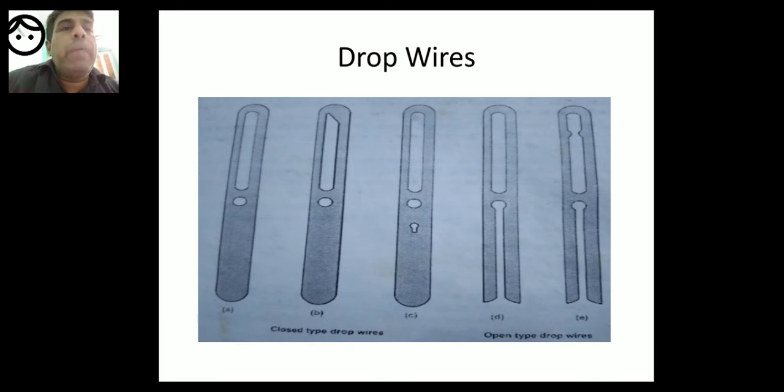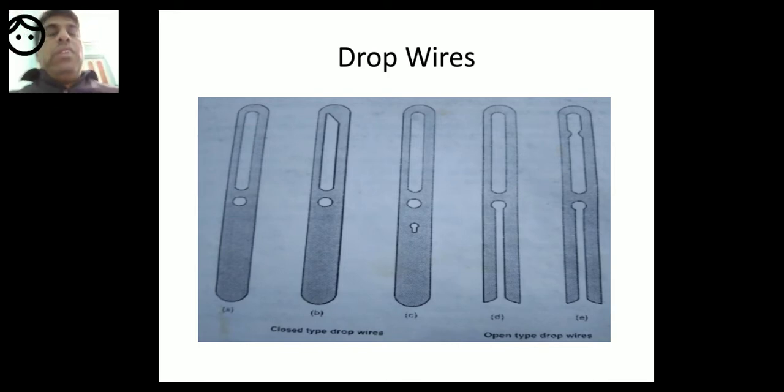The closed type drop wires are used in mechanical warp stop motion. In the diagram, A, B, C are used in mechanical warp stop motion, whereas the design of D and E is a little bit different, and they are open type, used in electrical warp stop motion.